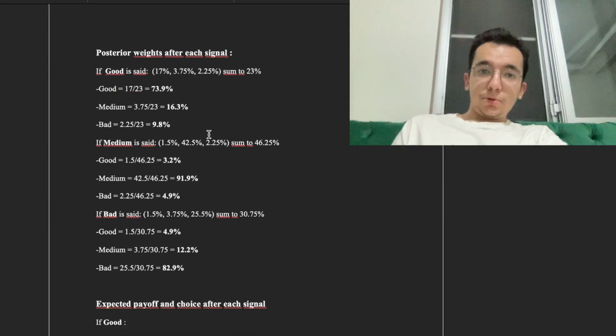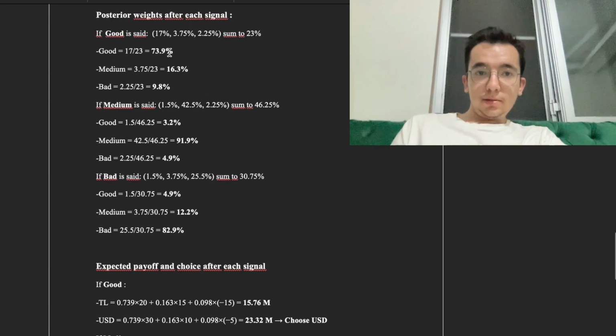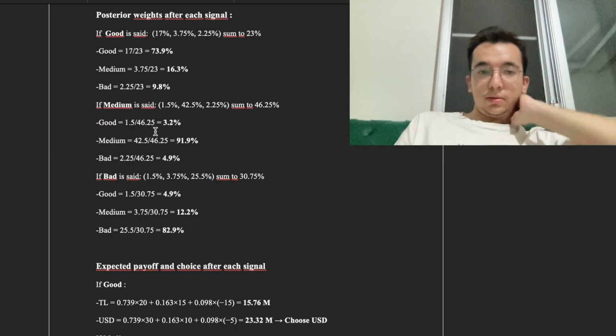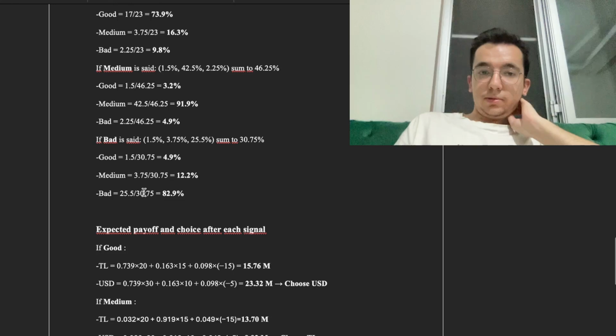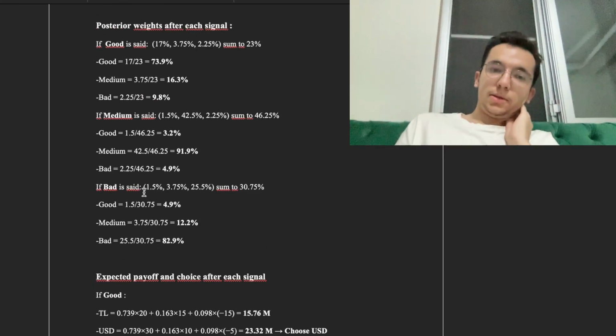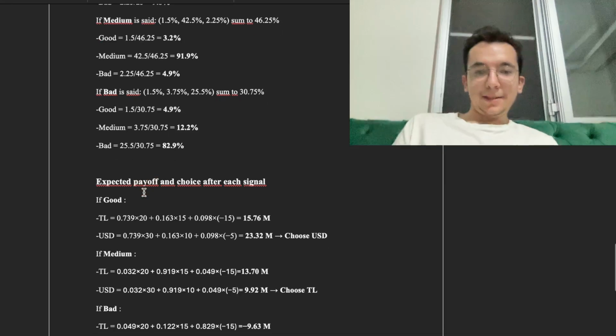Then I calculated posterior weights here: the good one, the medium one, and the bad one, between all of them.